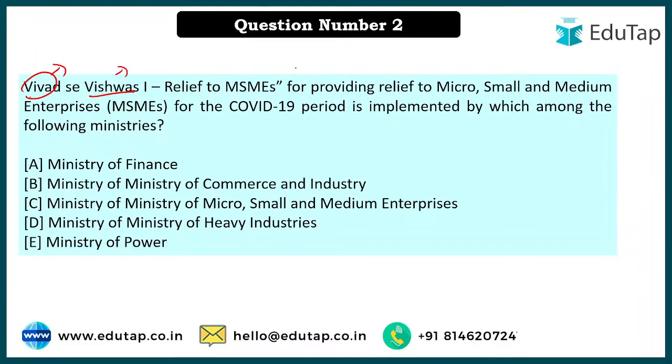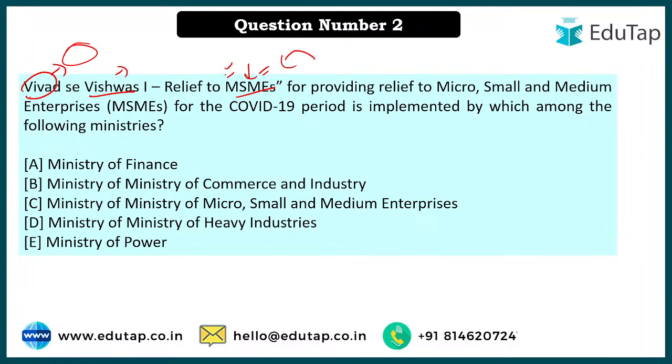So what happened during COVID time? MSMEs had contracts with various departments of government, but due to lockdown there was not enough labor present. There was a crisis of everything, right? Because of that, these MSMEs were not able to fulfill the contracts in time. So many departments imposed penalties on such MSMEs because they were not able to complete the contract. That is why government came up with this Vivad se Vishwas, because the dispute had been created. Now there was a gap between the MSMEs and the government, right?